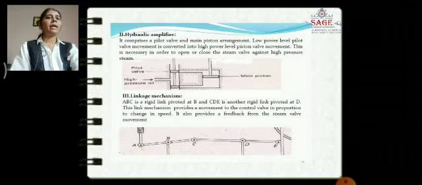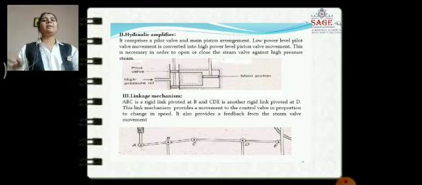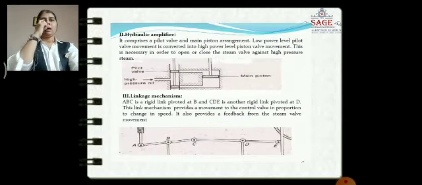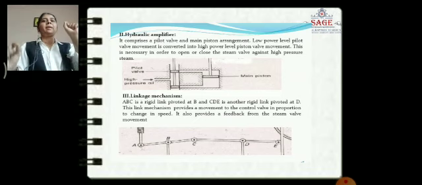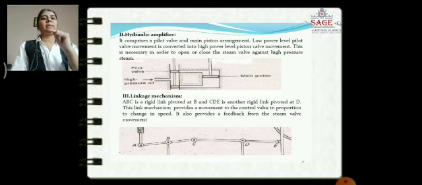Second, the hydraulic amplifier. It is also a main part of the block diagram, because it has two valves, the main valve and the piston valve. Both work for the inlet open and off conditions. Third one is the linkage mechanism. ABC and CDE are the two linkage mechanisms. Point B is pivoted with A and C, and point D is pivoted with C and E.